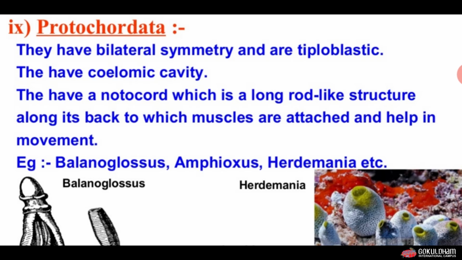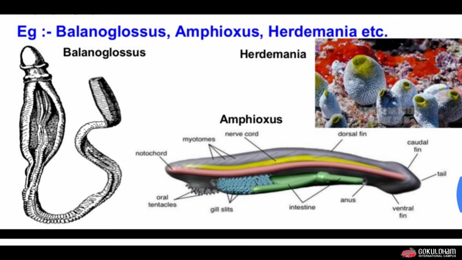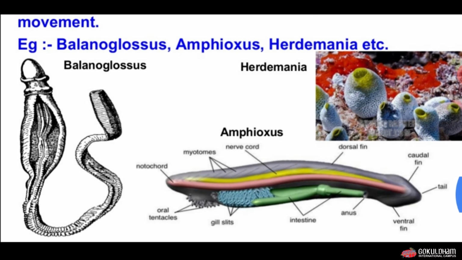The examples of Protochordata are Balanoglossus and Amphioxus. You can see in this picture. The first picture is of Balanoglossus, and the other picture is of Amphioxus.